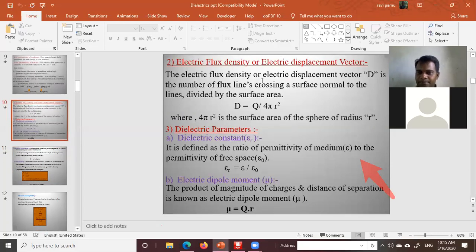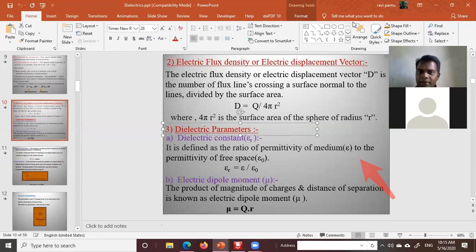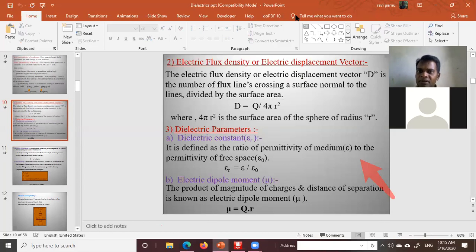See, electric flux density. What is electric flux density? Here, Q is the charge, and 4 pi r square is the surface area. Therefore, displacement vector or electric flux density is represented as the charge per unit surface area.